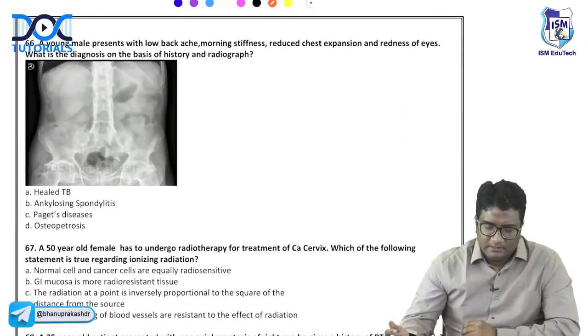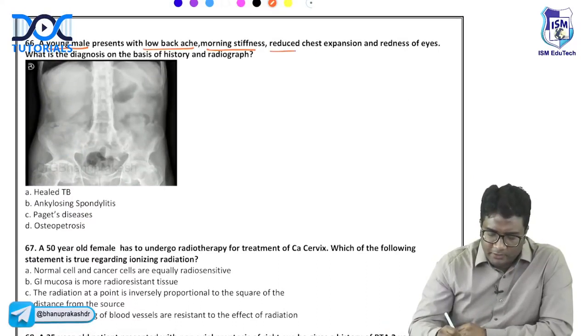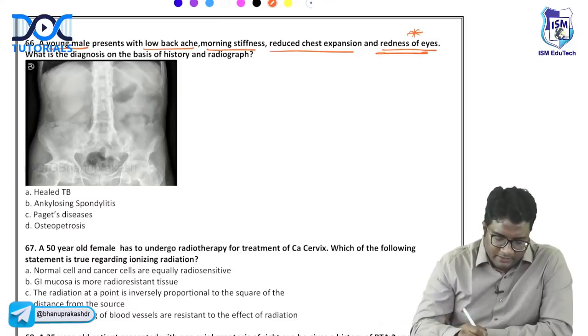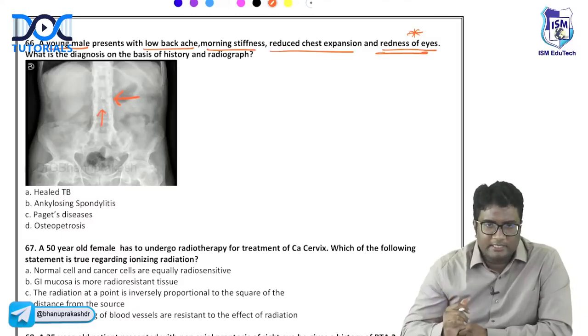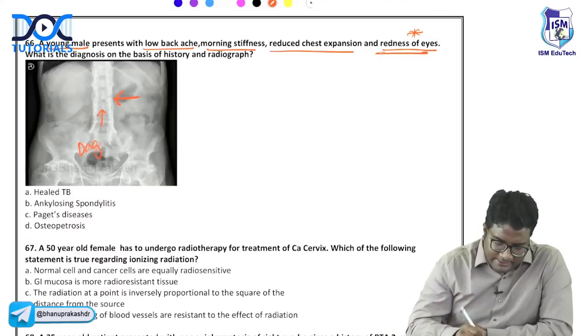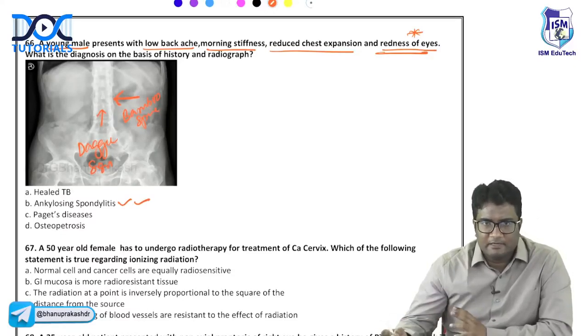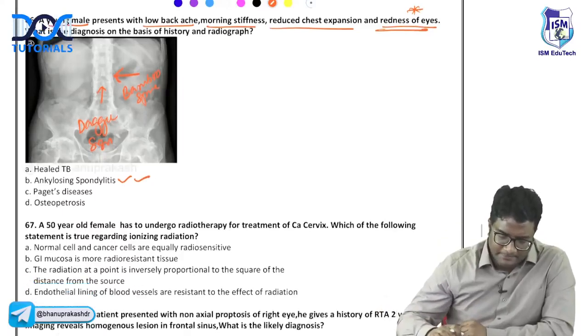Next thing. Look at the next one. A young male with low backache, morning stiffness, reduced chest expansion, redness of the eyes, there is uveitis. What is the diagnosis based on the history and the radiograph? The radiograph is showing you calcification of the periphery of the intervertebral disc and also the interspinous ligament. So you are seeing a dagger sign and a bamboo spine. This is ankylosing spondylitis. Okay, you're having the classic inflammatory arthritis, right? So this is ankylosing spondylitis.